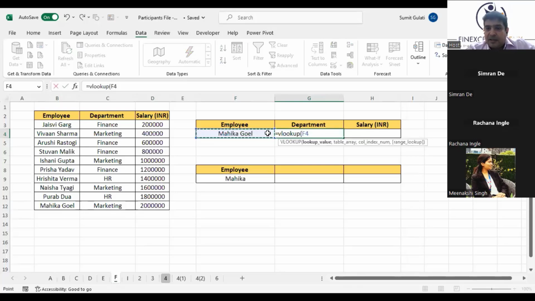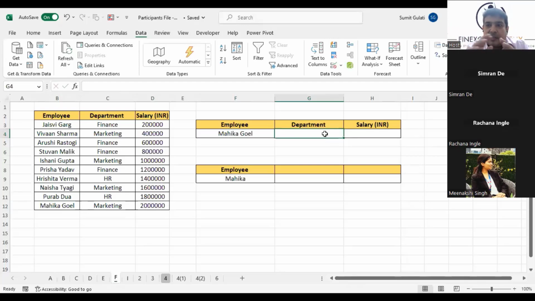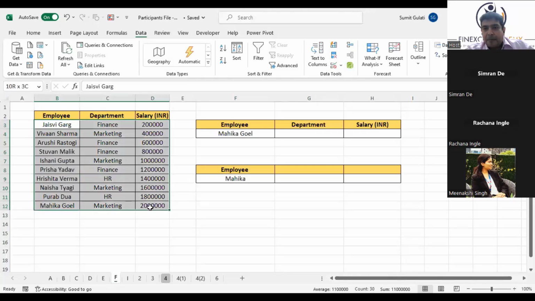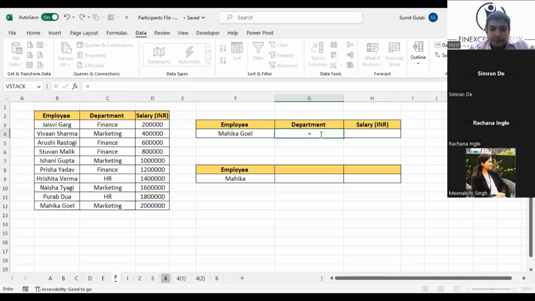If you have not used VLOOKUP before, I'll tell you what it is, because some of us said they have not heard of VLOOKUP. VLOOKUP is a function which helps you retrieve from left to right. If I want the department of Mahika Goyal retrieved out here, I can use a VLOOKUP. Where is Mahika Goyal? In the leftmost column of this array. This is one of the most used functions. VLOOKUP is one function I've seen being asked in every interview. Everywhere you go, you use VLOOKUP. After sum and average, the function most used is VLOOKUP.